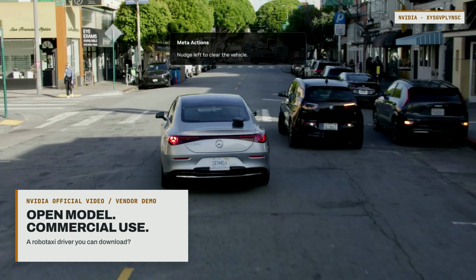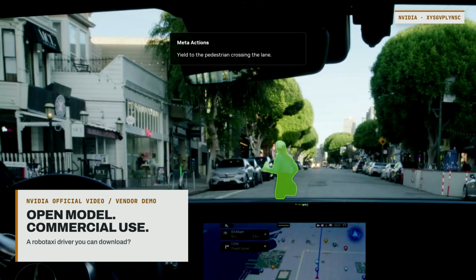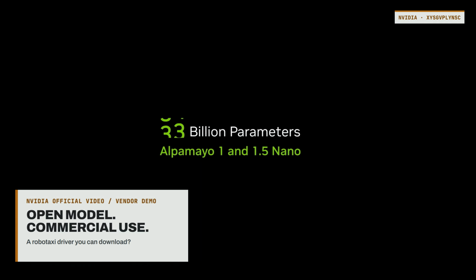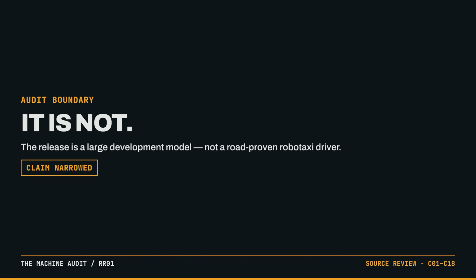NVIDIA says its newest open model is now available for commercial use in robotaxis and autonomous vehicles. That sounds like a downloadable robotaxi driver. It is not. Alpamayo 2 Super is real, unusually open, and potentially useful.